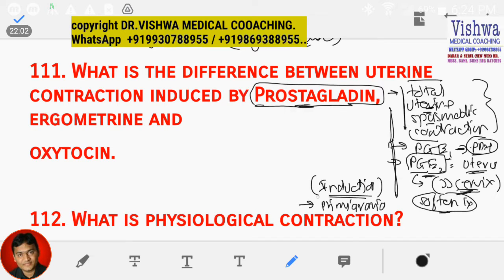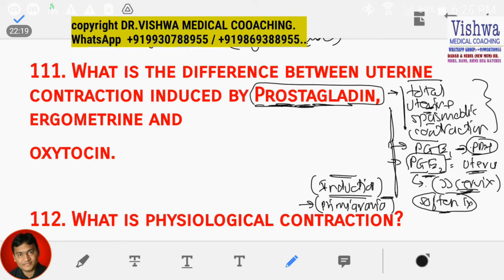The cervix is not soft, thereby it is not going to dilate. So PGE2, you must have heard about Cerviprime, Primigyne gel, introduced in the cervix for induction of labor. So that is what prostaglandin induces.